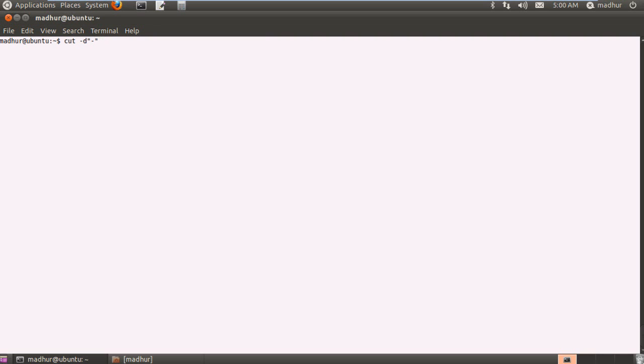There you go. The next thing is I want to cut out fields from my file, right? So I'll type in -f, which would mean that I want to extract the field, and then I'll have to type in the numbers of the fields in my file that I want to view. So if I just want to see the names and, let's say, the ages, I would have to type in 1,3.